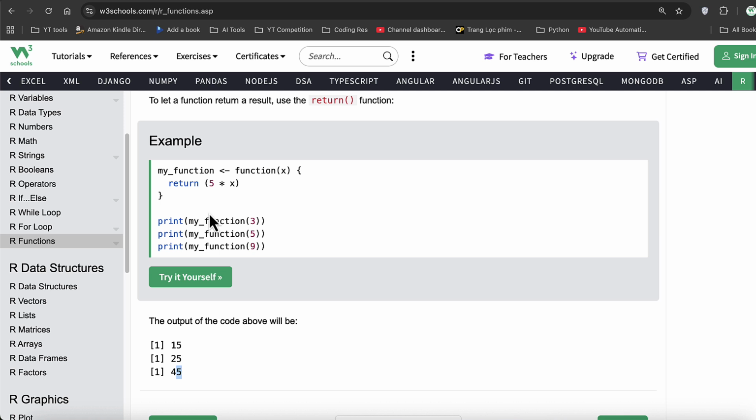Understand? So the return function allows us to always ensure that when this function executes, it returns a reply back to this calling function. So whenever we call the function, it will be getting a reply back. Because it's receiving an answer, we have to have a mechanism to receive that reply as well. Okay, so we put this in the print method, or this can be another variable for that matter as well. So whatever answer is returned from here can be assigned to another variable. Make sense? Perfect. Okay, so I think that concludes the basics of R programming.